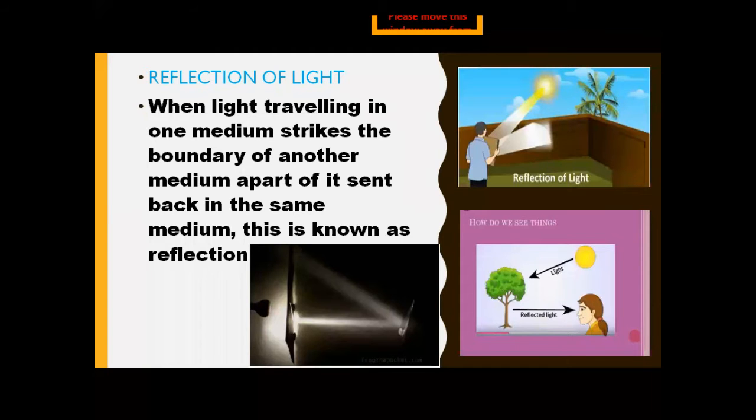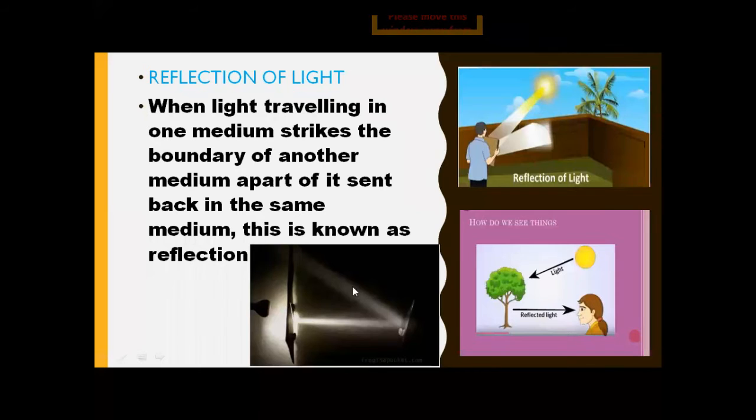When light is coming from the source and falls on a non-luminous object, some part of the light is absorbed by the body, which is called absorption, and some part of the light is reflected back in the same medium. That phenomenon is known as reflection. So, how do we define reflection? When light traveling in one medium strikes the boundary of another medium, a part of it is sent back in the same medium. This is known as reflection.